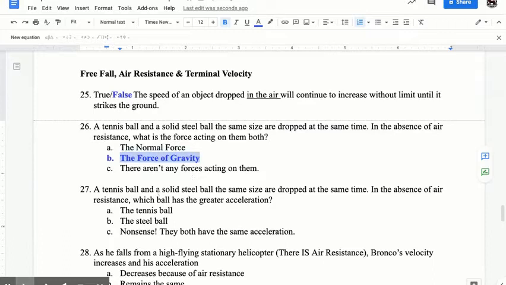Tennis ball and solid steel ball are the same size, dropped at the same time. In the absence of air resistance, which ball has a greater acceleration? Well, the acceleration does not depend on the ball. The acceleration depends on the planet that they're on. And if they're on the same planet, they have the same acceleration.